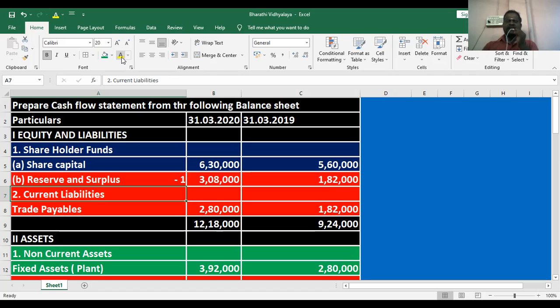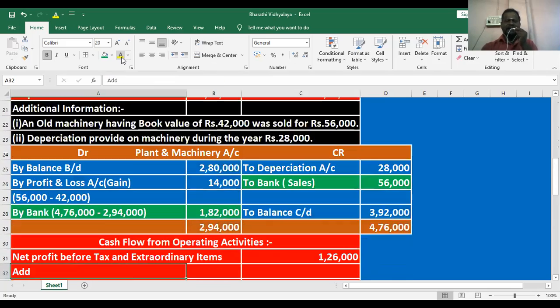The next one, investing, applications of funds: cash inflow or outflow from the fixed asset. The last one, cash and cash equivalent: the items easily converted to cash come under cash and cash equivalent.